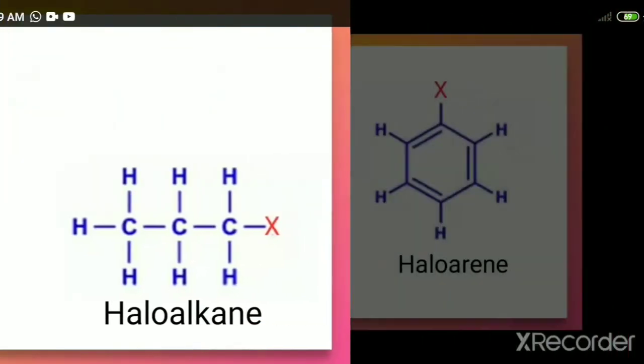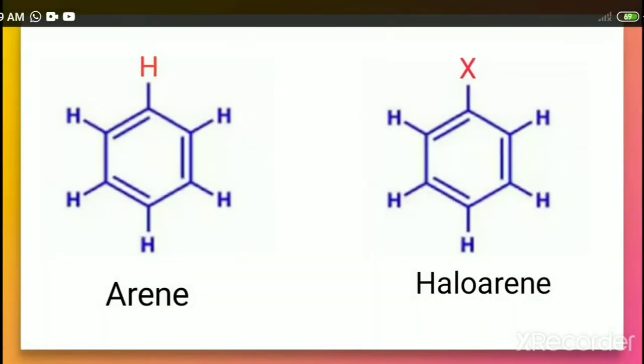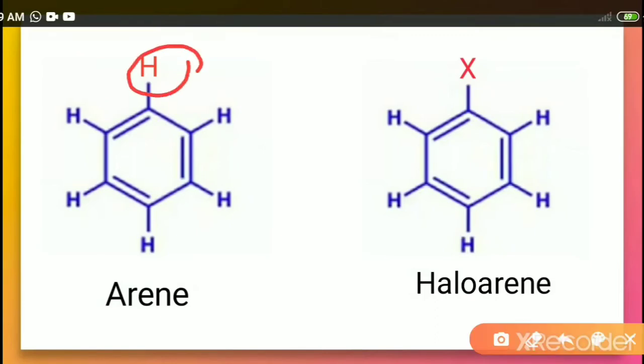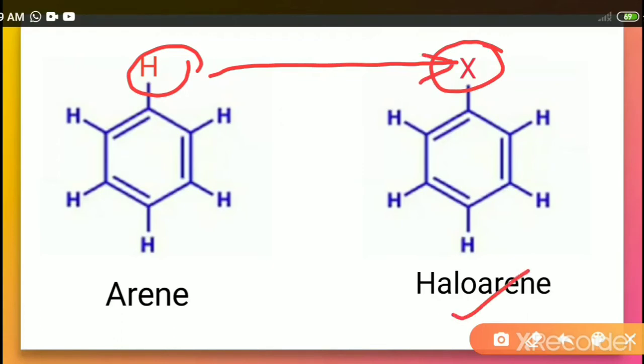Similarly, from arene, arene is the aromatic part of hydrocarbons like benzene. In benzene also, when one of the hydrogen atoms is replaced by a halogen atom which is represented by X, then it is called a haloarene.